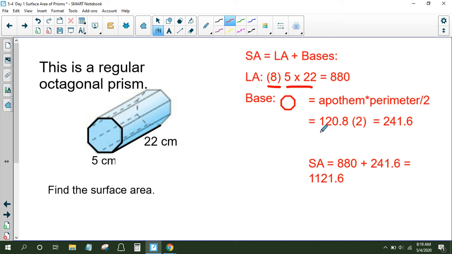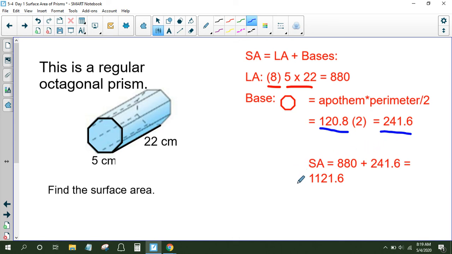Anyway, we would find then that the area of one of the octagons is 120.8, but since we have 2 of them, the total area of the bases would be 241.6.